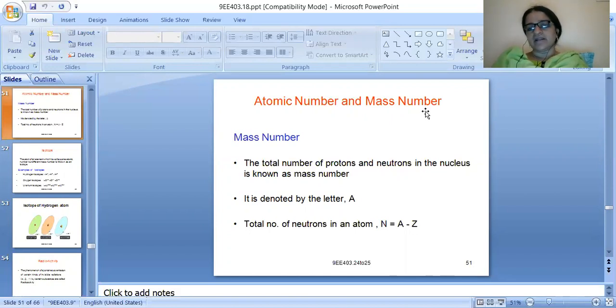Mass number is denoted by capital A, and the number of neutrons equals the mass number minus the atomic number, which is A minus Z, where A is the mass number and Z is the atomic number.